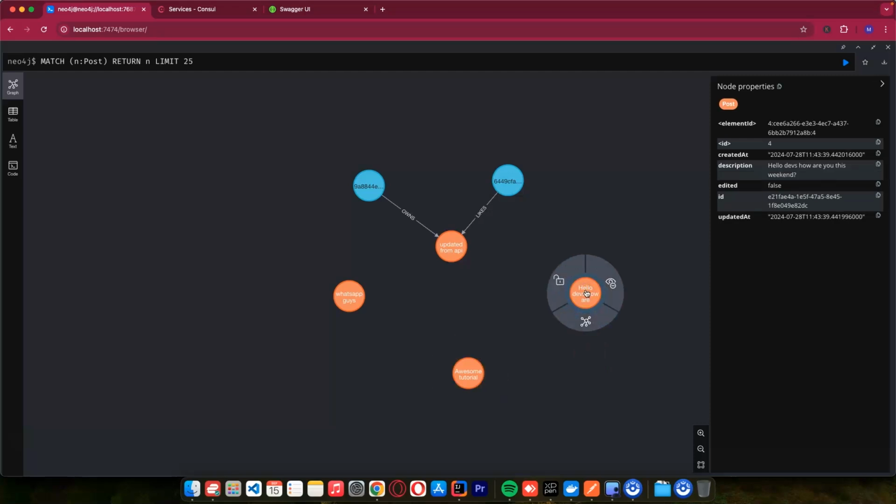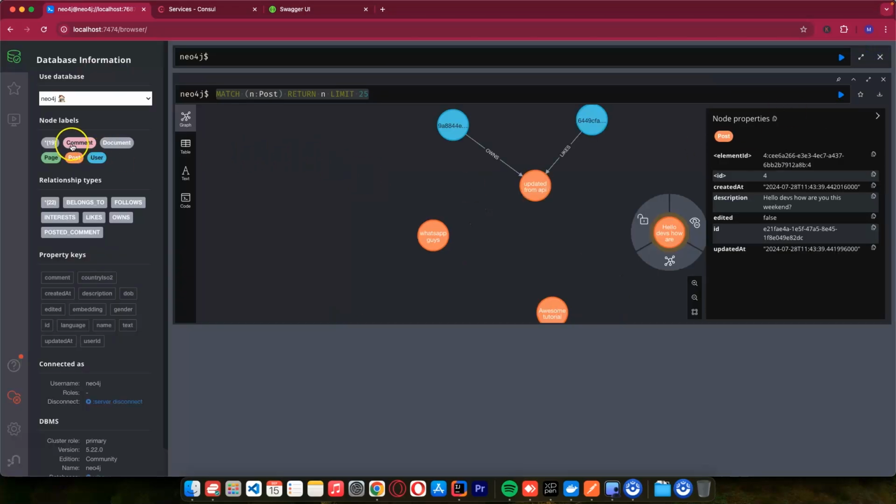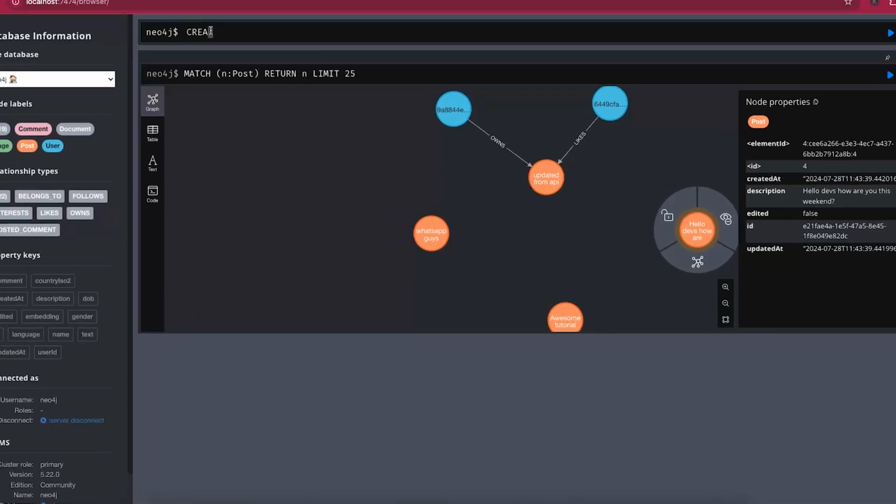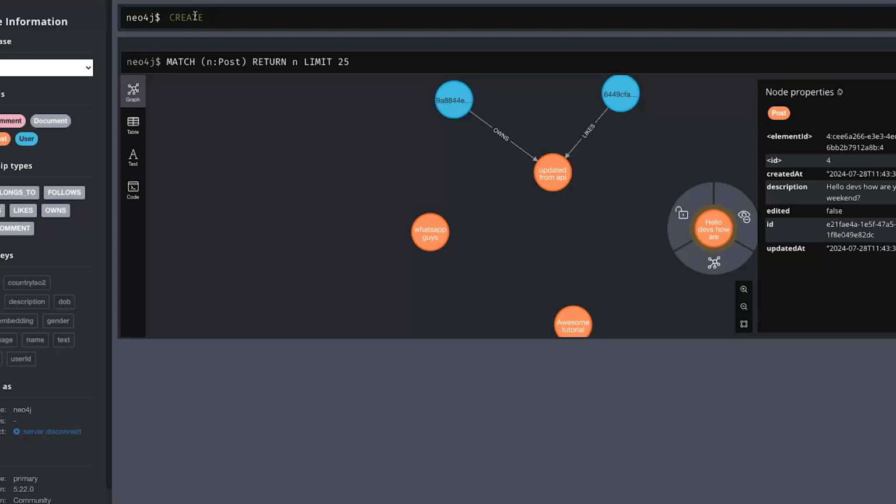So what we can do now is create a hashtag node. So far we have these few nodes, and we want to add a hashtag node. Let's say it's called Neo4j. I'll create a node with the label hashtag.